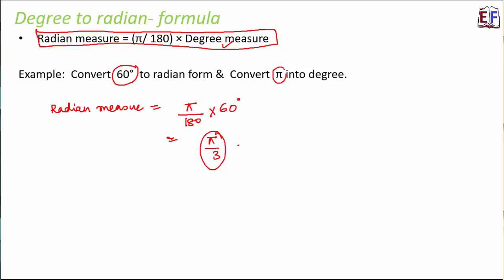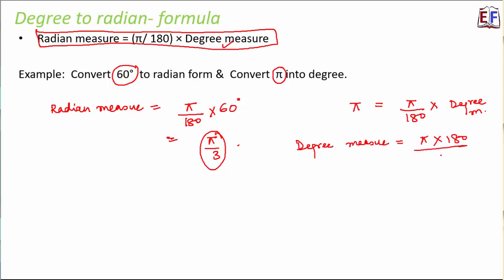Similarly, convert pi into degree. So here the radian measure is given. That means pi is equal to pi by 180 into degree measure. So therefore in this case the degree measure will be equal to pi into 180 divided by pi. So pi and pi will cancel. So the degree measure will be equal to 180 degree. So very simple. If you remember this relationship, you can convert any measure to the other one, as in radian to degree or degree to radian.